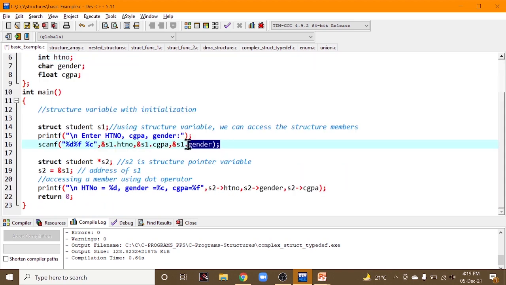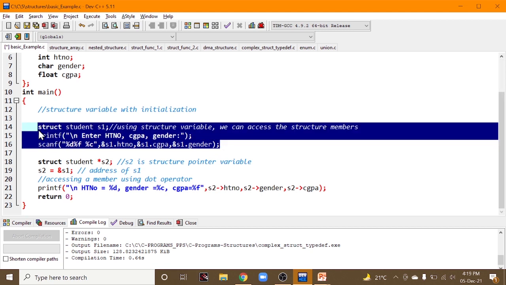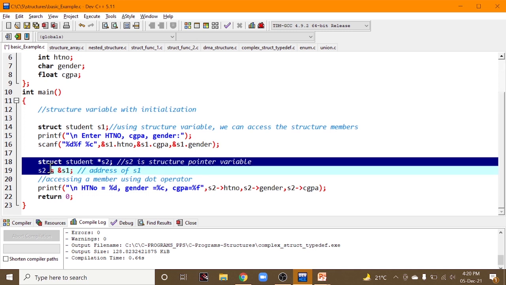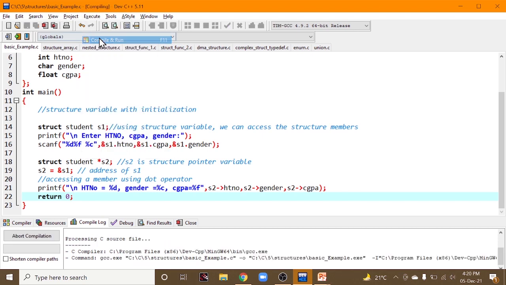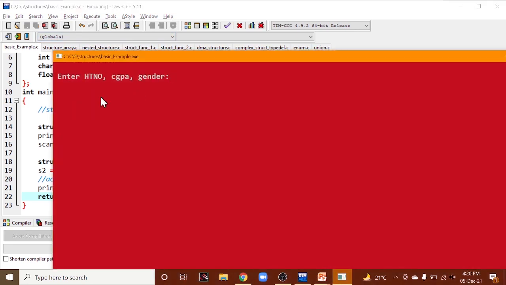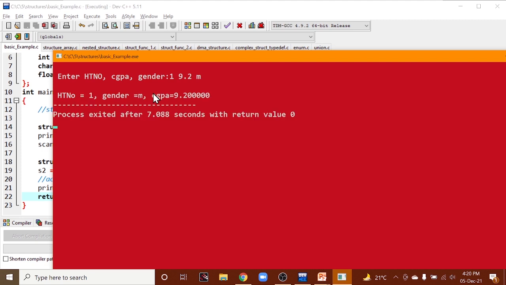So the above program represents how to access using a structure variable. The below one represents how to access using a pointer, a structure pointer variable. Let us execute it. You can check, let me enter 1, 9.2 and gender to be male.